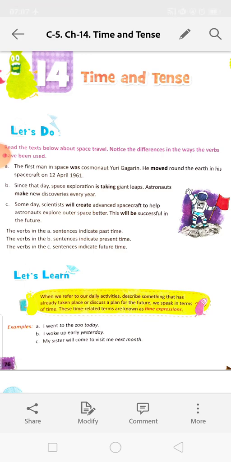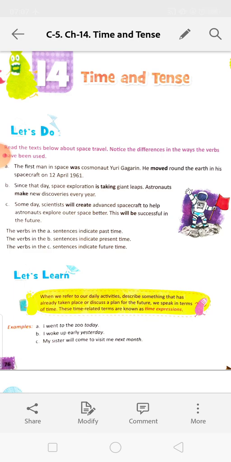That means is is the helping verb, take plus ing, taking is the verb plus ing form. That is the present participle form of the verb. Okay? And will create, will is used in future tense. Now see here, the verbs in the A sentences indicate past time. The verbs in the B sentences indicate present time. The verbs in the C sentences indicate future time.